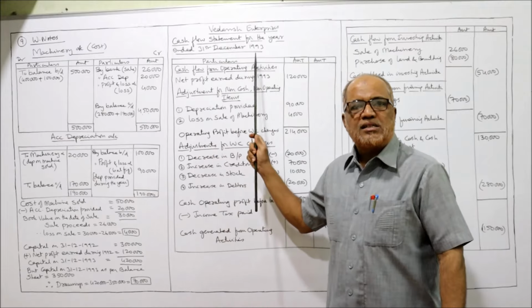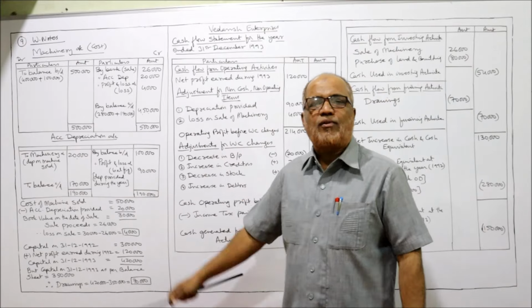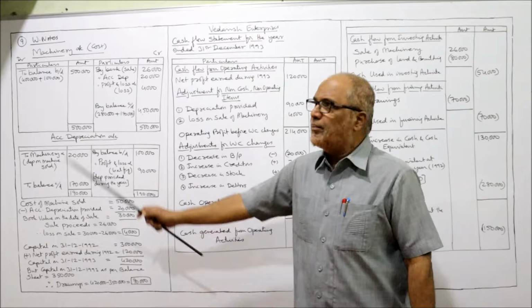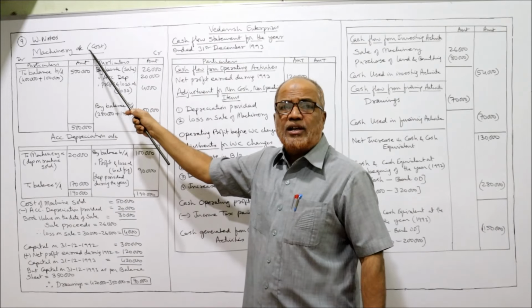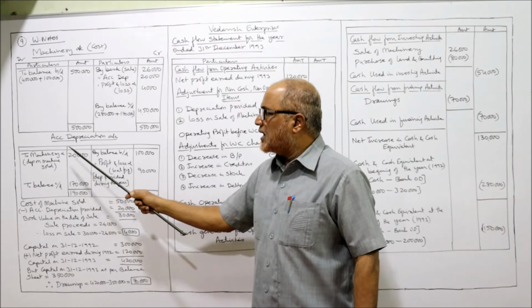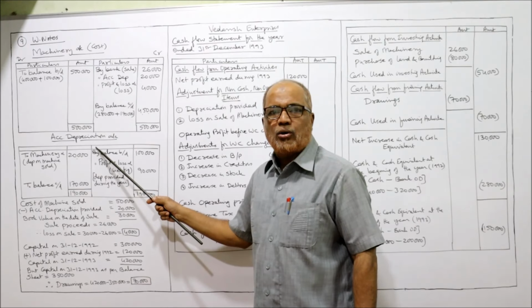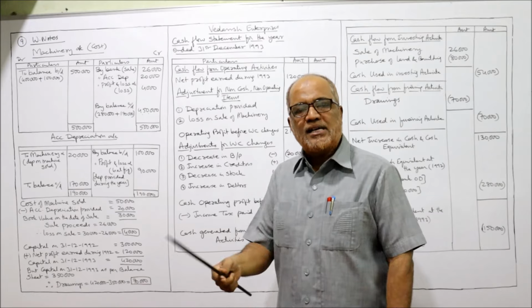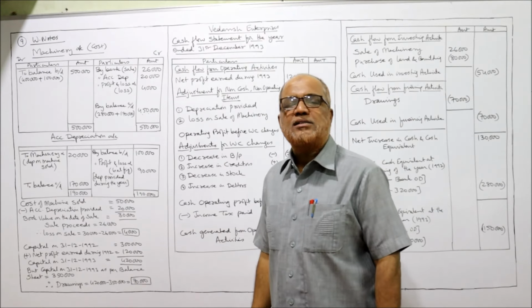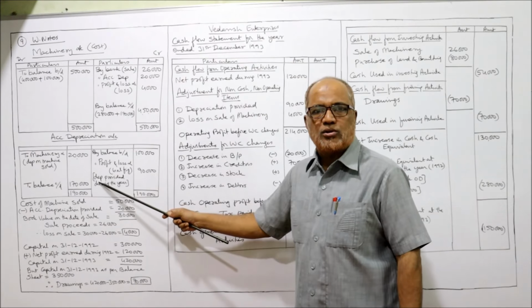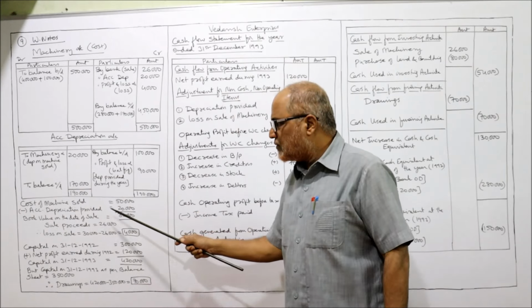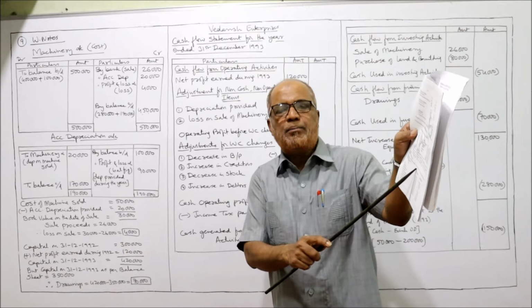Before making the cash flow statement, first of all we'll do some working notes. In working notes we'll make two accounts: machinery account at cost, and secondly accumulated depreciation account or provision for depreciation, anything you can say. In the working note, what is the cost of the machine? 50,000, given in the last paragraph.